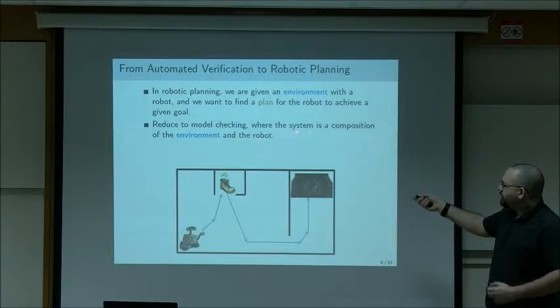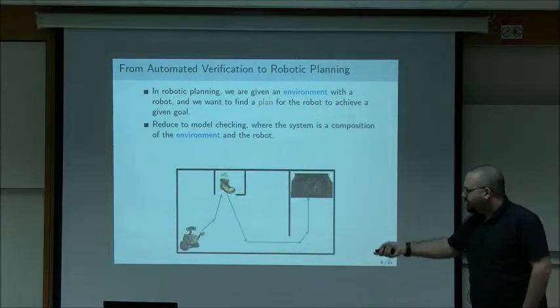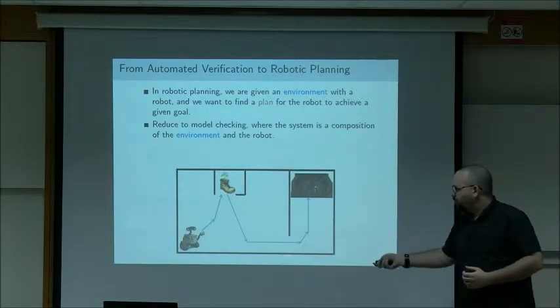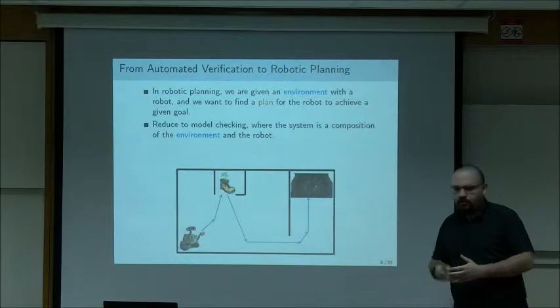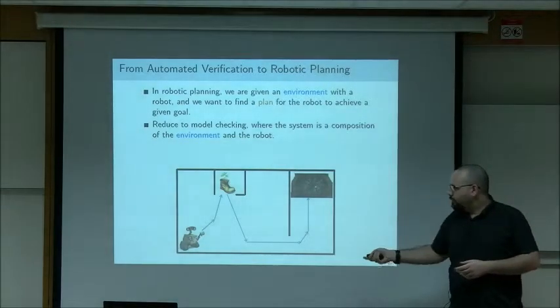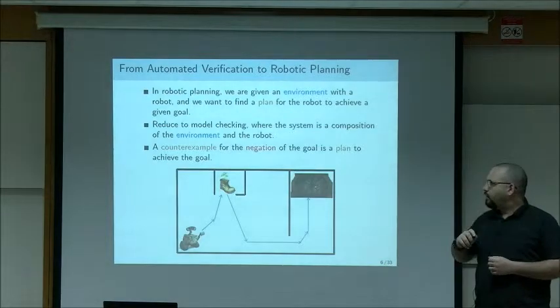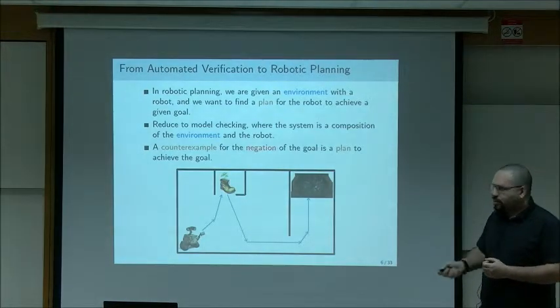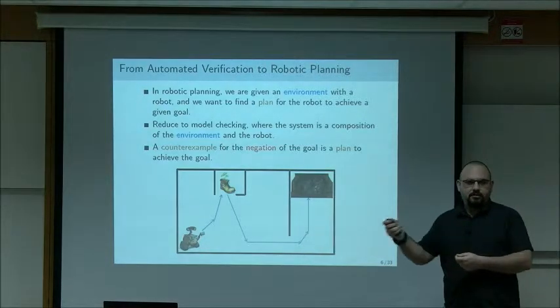Take a system that is constructed by the state space of the environment, or the model of the environment, and compose the model of the environment with the model of the robot. So Wally's model here is some kind of state machine. Take this composition and then take the following goal, or the following specification for Wally. The specification is: Wally cannot reach the plant and go home.